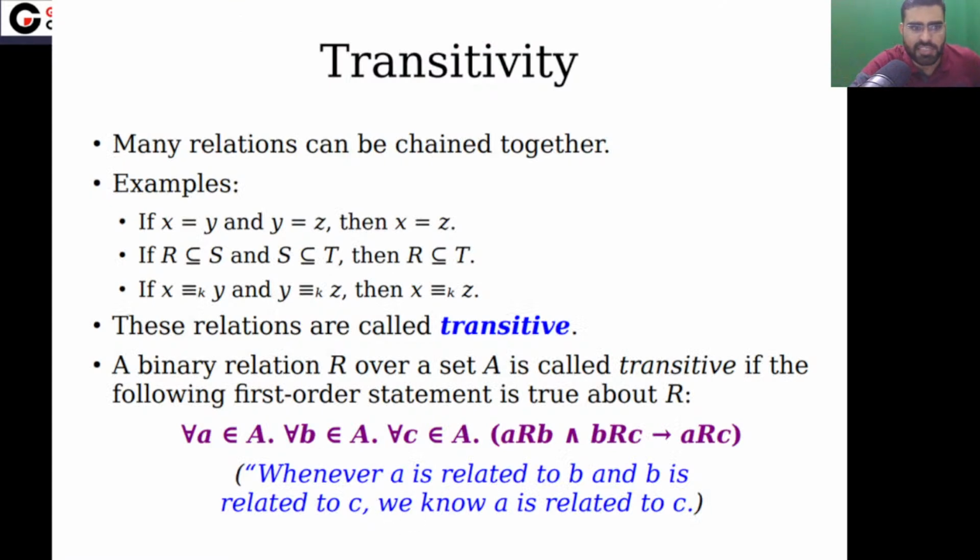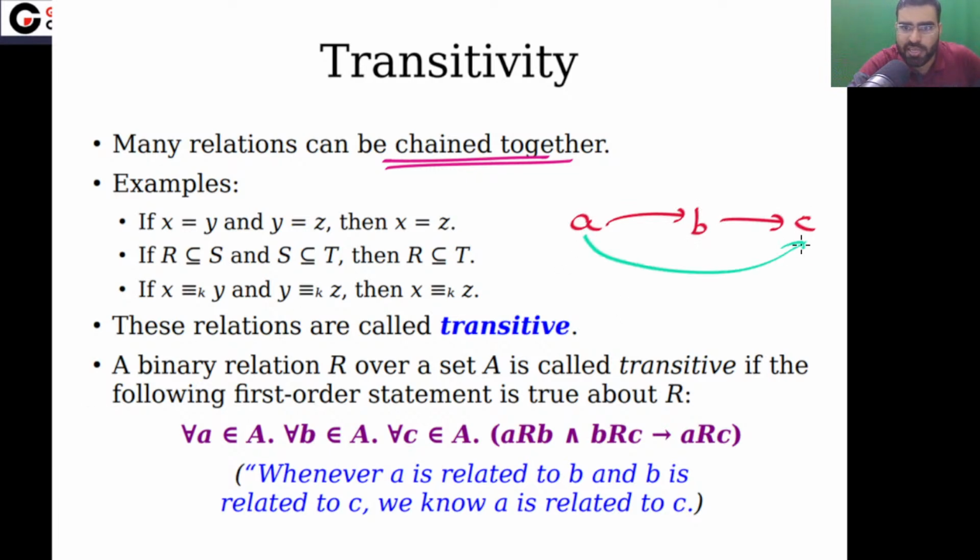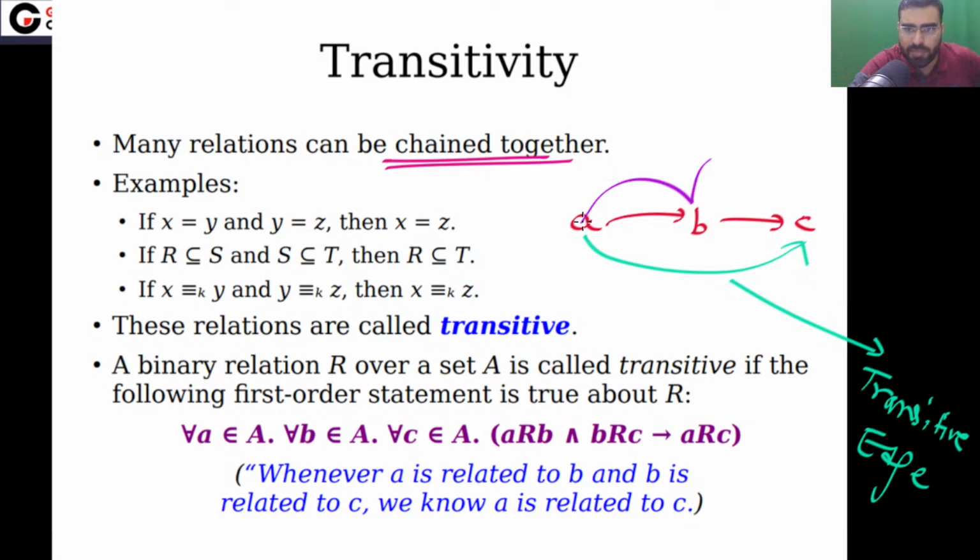Transitivity. Transitivity says that if A is related to B and B is related to C, then A should be related to C. This type of edge is called a transitive edge. Because here A is related to B, B is related to C, then it should happen that A is related to C.